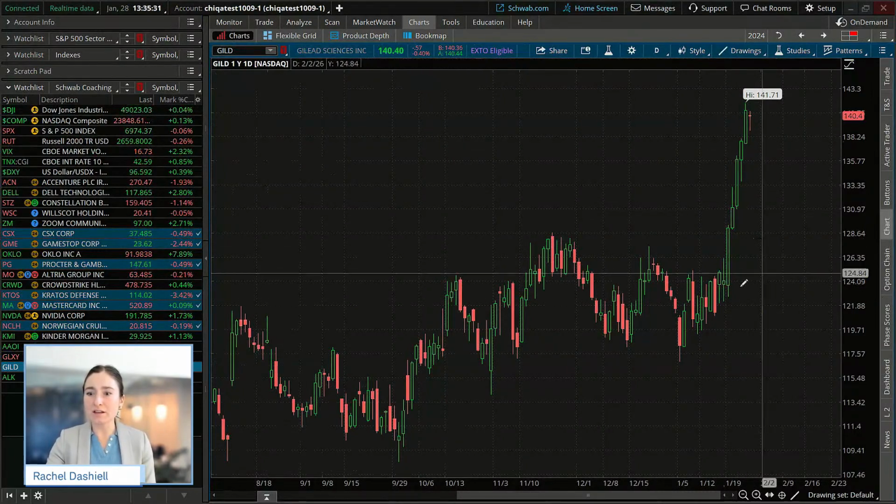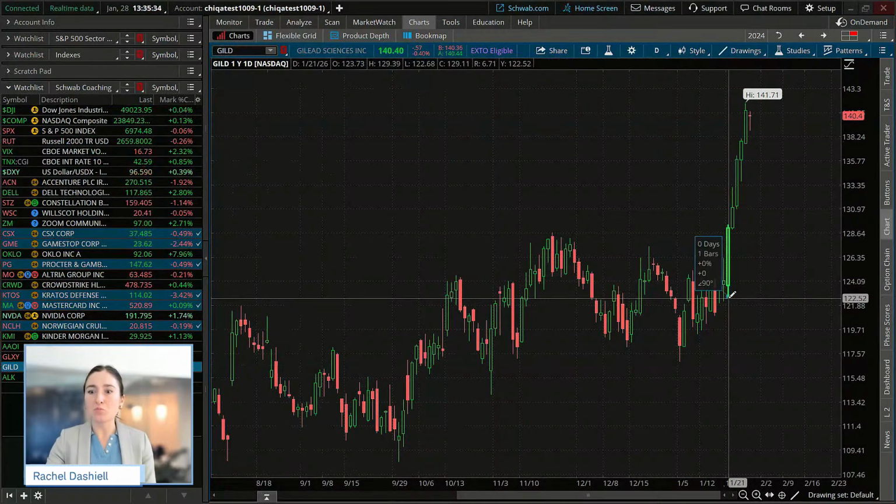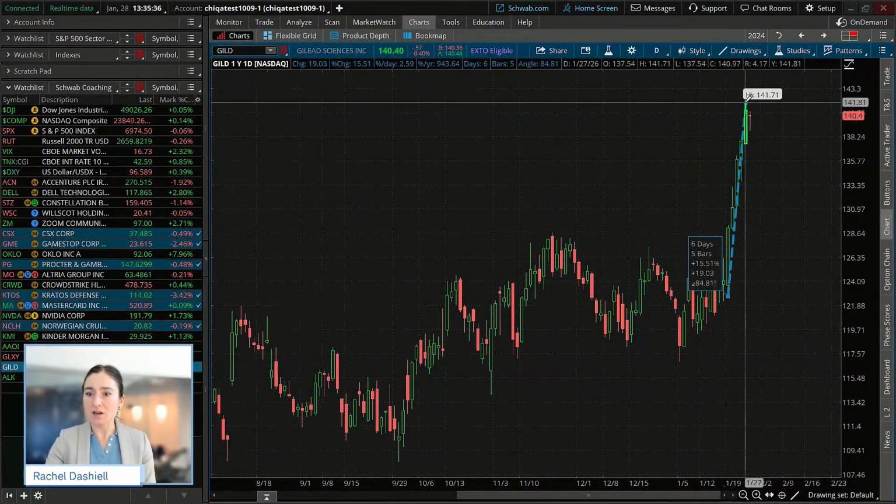You can see if we just connect lows from this first big bullish candle up to the highs, that is over a 15% move. That is a $19 run just in the matter of 6 trading days. So 6 trading days in that case.